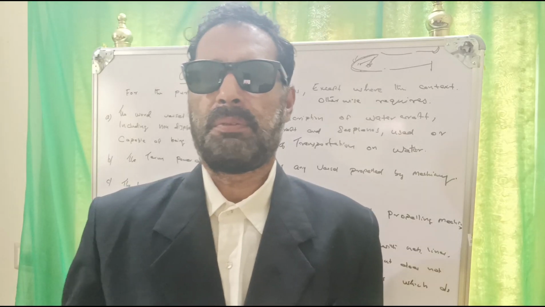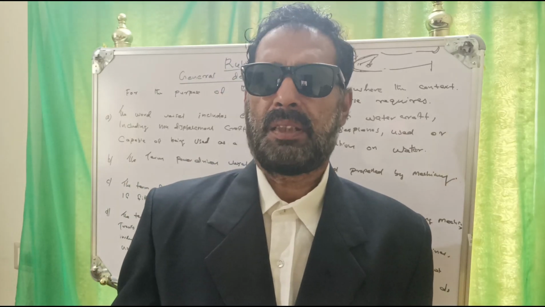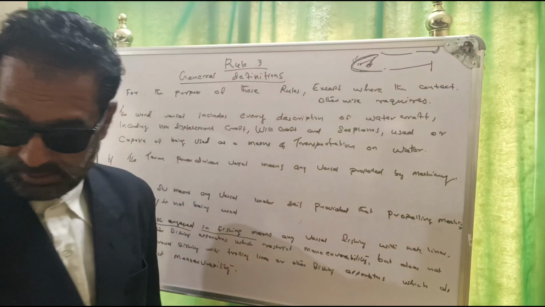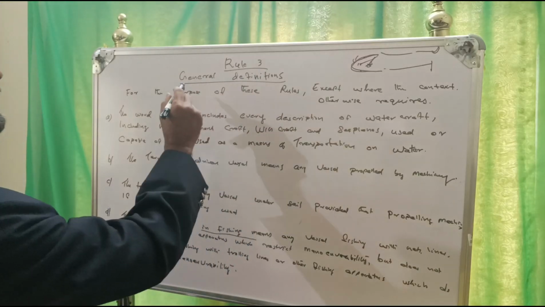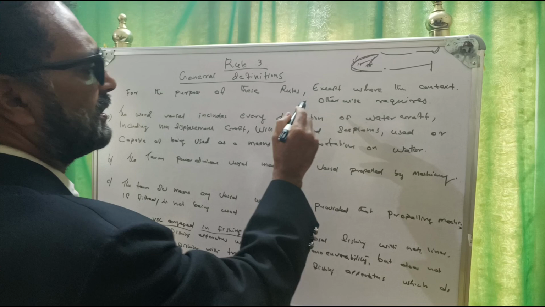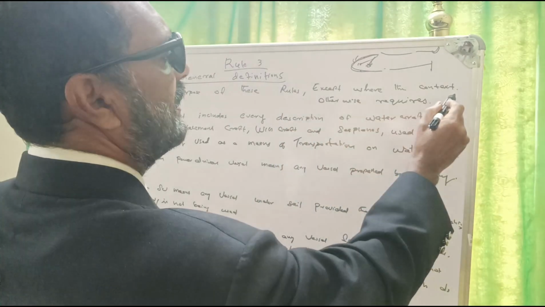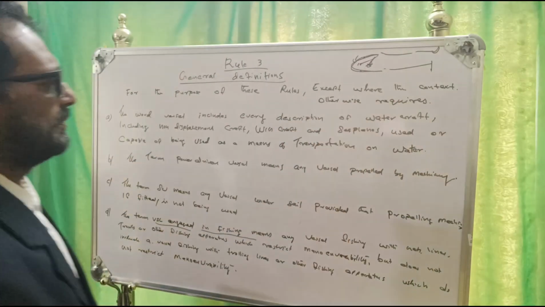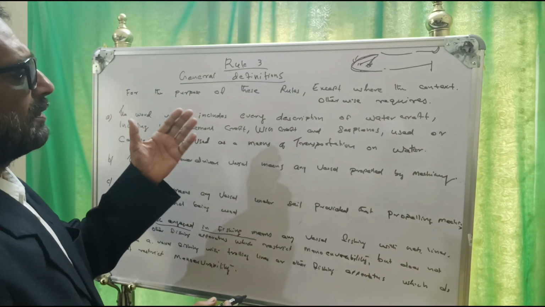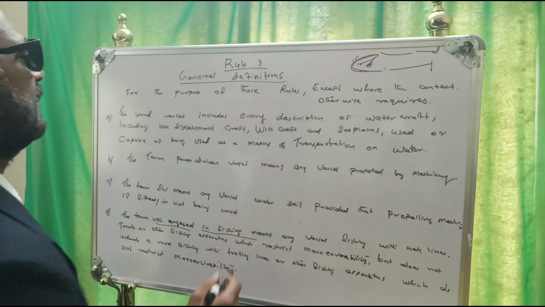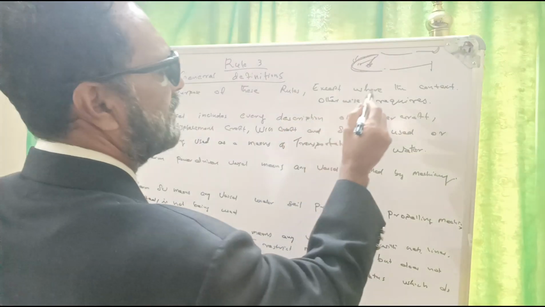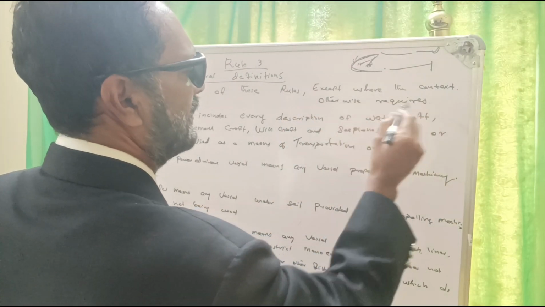Today we will study about the ROR, Rule 3, General Definitions. For the purpose of these rules, except where the context otherwise requires. We already studied rule number 1 and rule number 2, and this is rule number 3, general definitions.